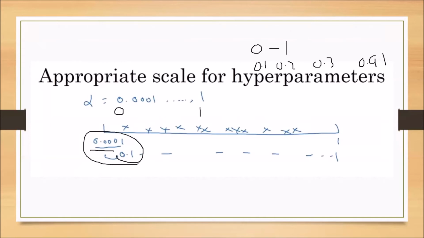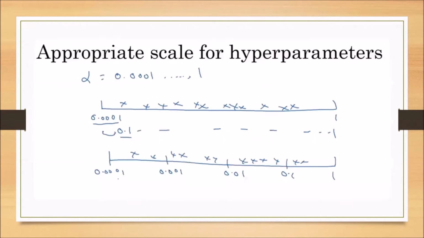But the problem with this normal scaling is that we may not get that many random values between 0.0001 and 0.1. That's why we go for the logarithmic scale for this alpha and beta.